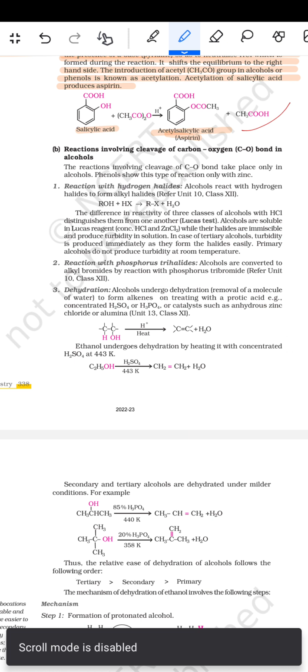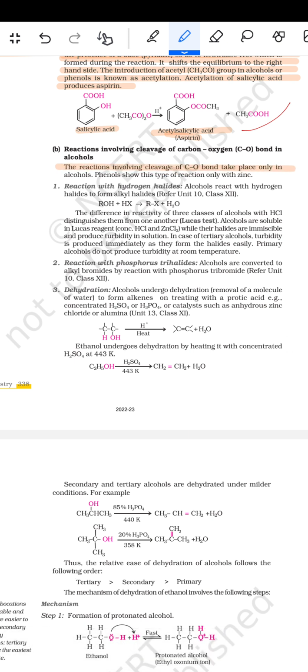The reaction involving cleavage of the C-O bond takes place only in the alcohols. Phenols show this type of reaction only with zinc. So, reaction with the hydrogen halides: alcohols react with the hydrogen halides to form the alkyl halides, like ROH plus HX, so RX plus H2O will form. Then comes the difference in the reactivity of the three classes of alcohols with HCl, which distinguishes them from one another.